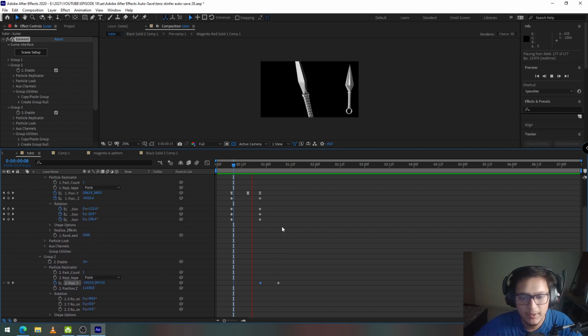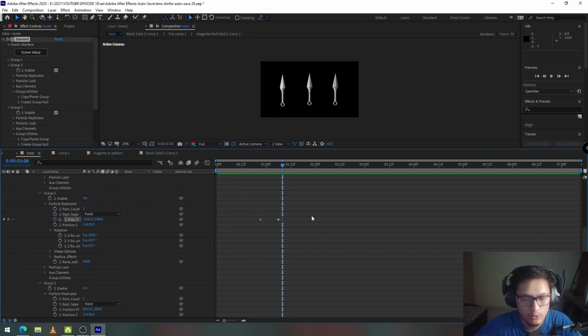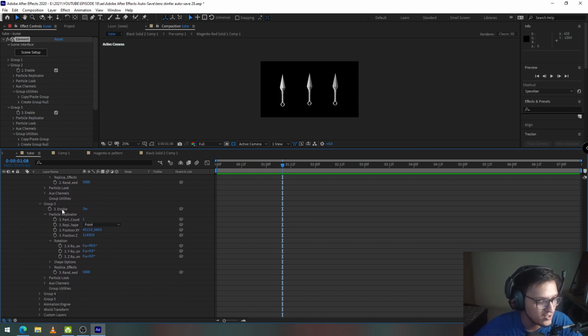Okay, so now our second kunai appears when the camera moves backward, and the same thing needs to happen with the group 3 kunai. So I'm going to go to group 3.